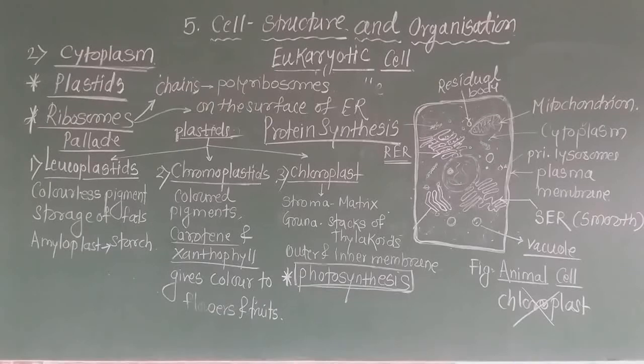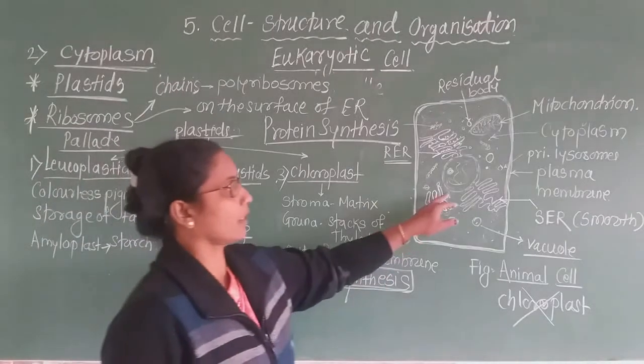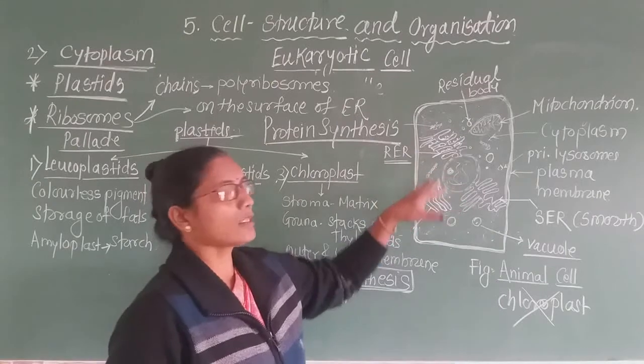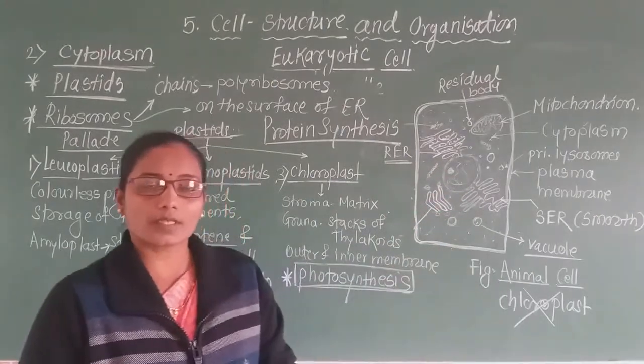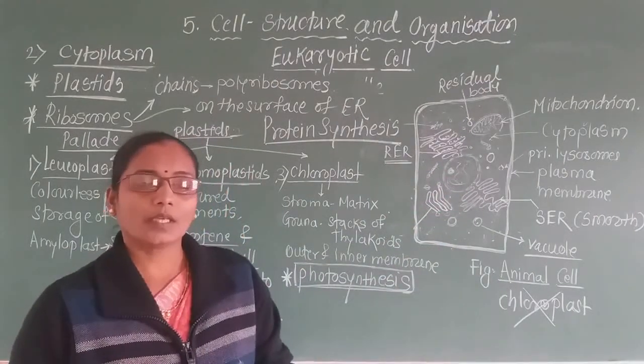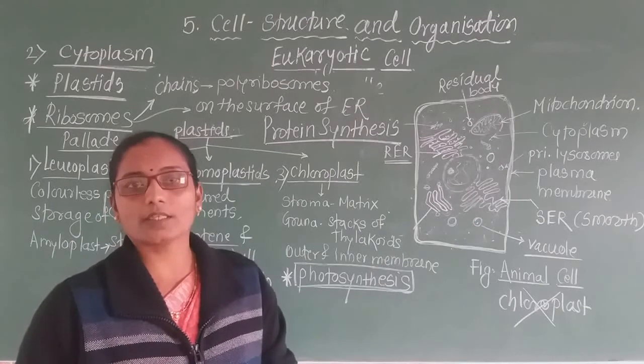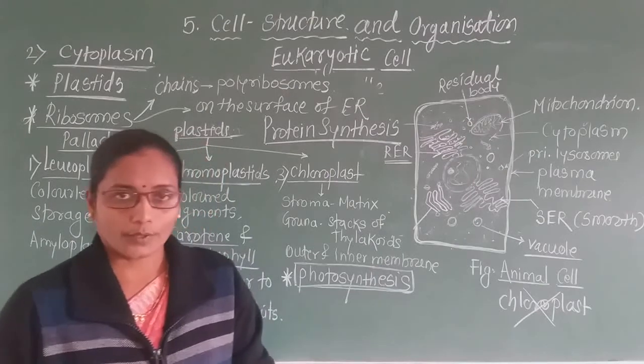Now inside the eukaryotic cell, the important structure present is the nucleus. There is a nucleus at the center, and along with it some other structures are also present, for example the cytoskeleton, which is also present in prokaryotic cells.